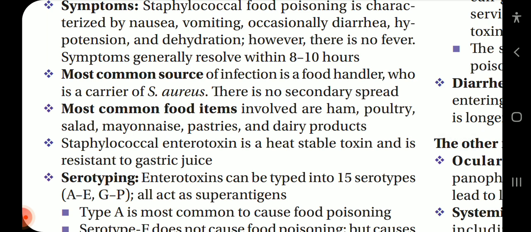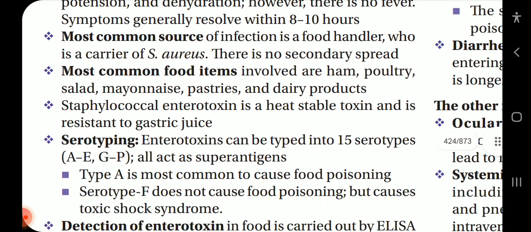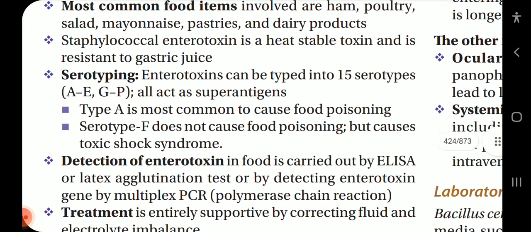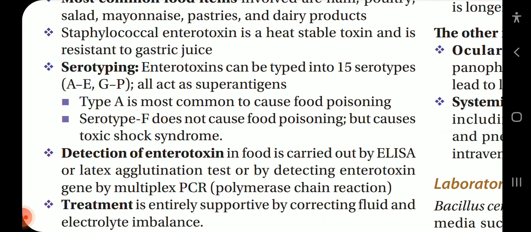The most common source of infection is a food handler who is a carrier of Staph aureus. There is no secondary spread. The most common food items involved are ham, poultry, salad, mayonnaise, pastries, and dairy products. Staphylococcal enterotoxin is a heat-stable toxin and is resistant to gastric juice.